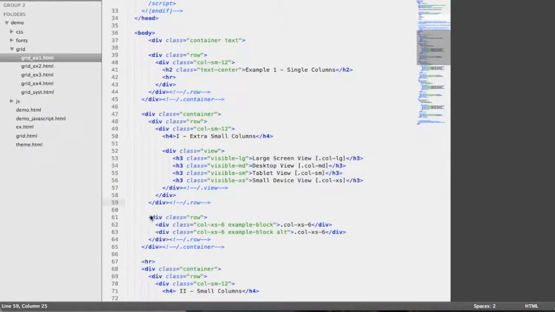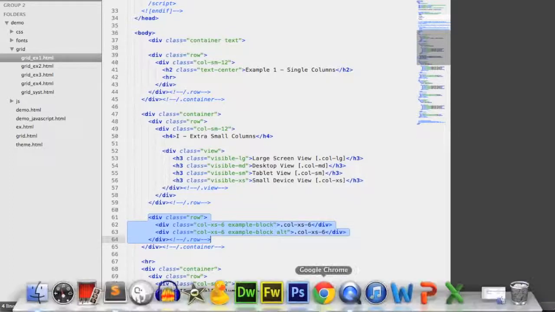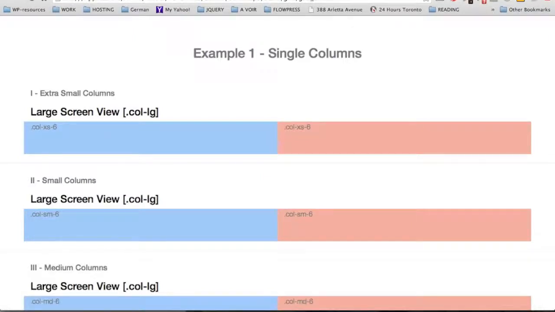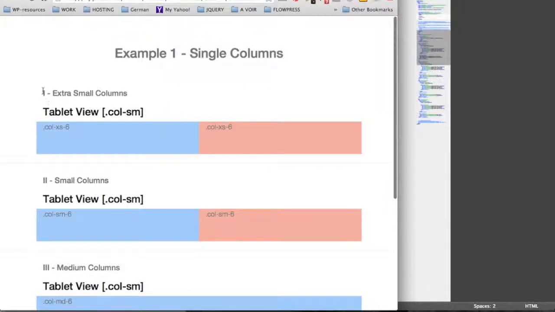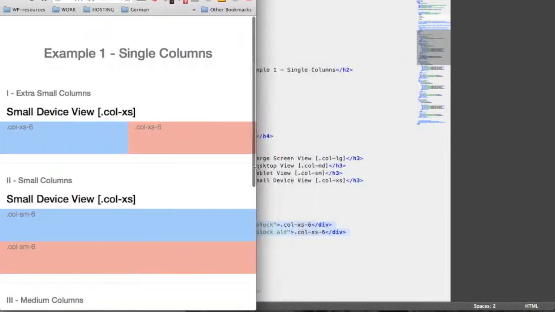We're going to start with the first line for our first demonstration. So we have a div with a class of row that includes two other divs with the class of col-xs-6 for 6 columns. This class prefix col-xs applies to the small screen view and higher. This will override the mobile-first default setting, and this will apply to the small devices and bigger screen sizes. So let's view that in the browser. We have two divs with 6 columns each, sitting next to each other. And when we reduce the size of the screen, the layout remains with two divs next to each other. They are not stacked on each other, so that overrides the default setting.